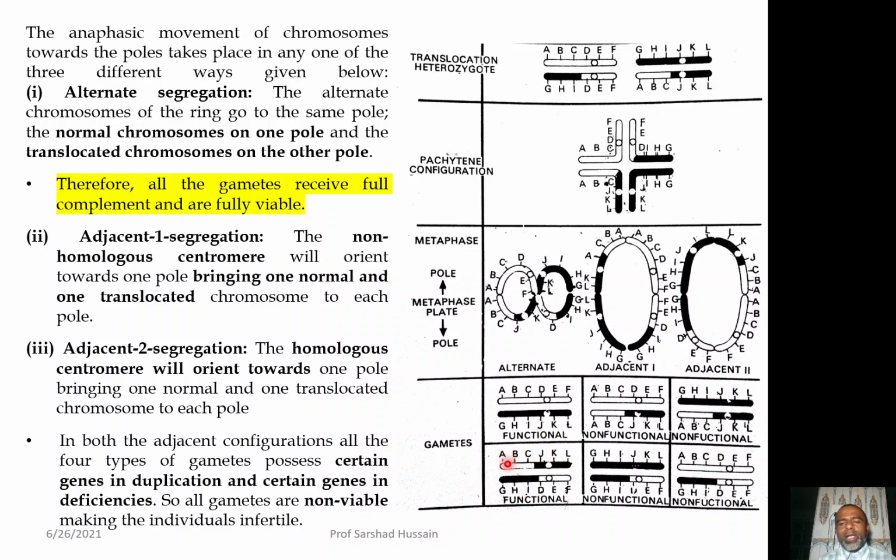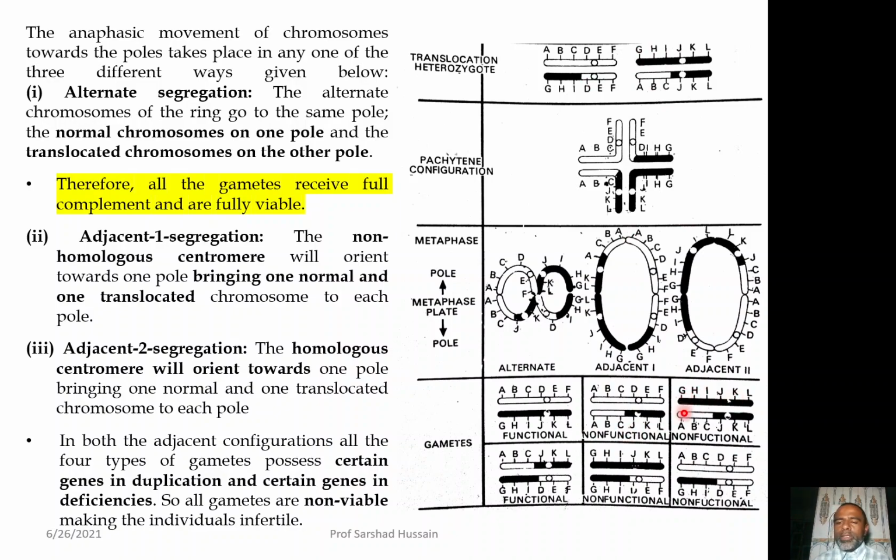So, this gamete will also be functional, but the result of adjacent 1 and adjacent 2 will always lead to deficiencies and also duplication. For example, here in this gamete you are having ABC in duplicated form, but you are not having the GHI part of the chromosome. So, some genes are deleted, some are duplicated. So, they will be non-functional gametes.